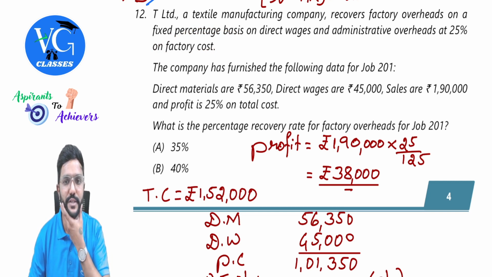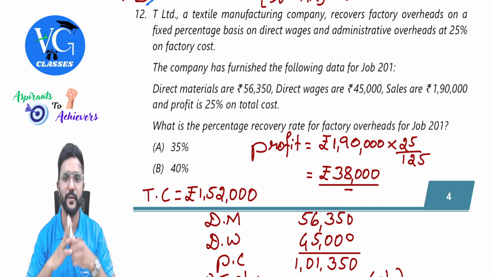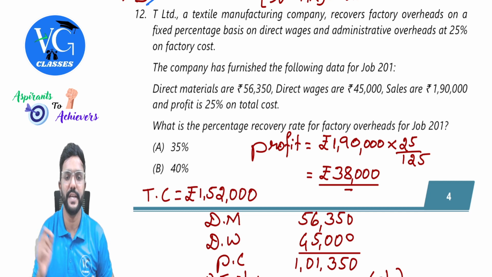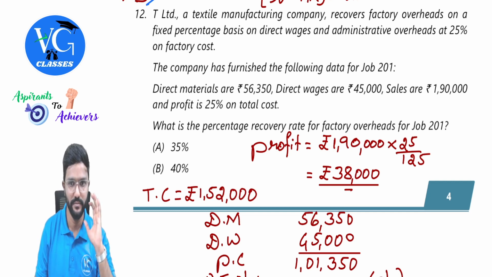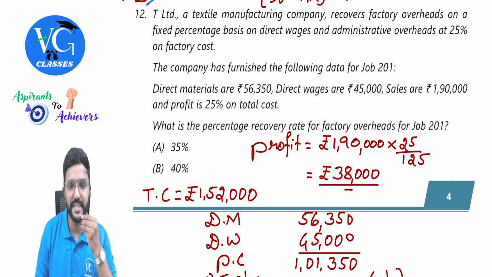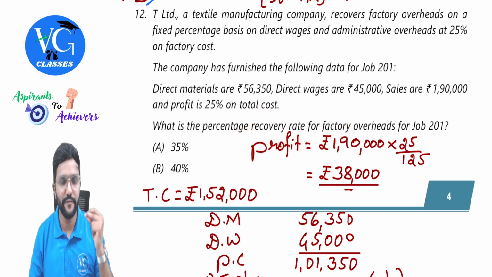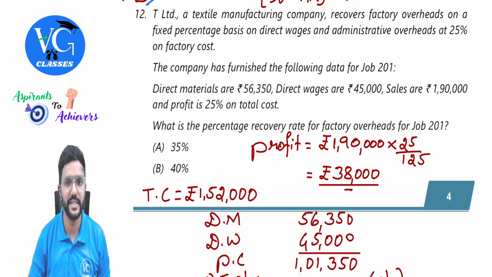The company has furnished the following data for job 201. Direct materials are 56,350, direct wages are 45,000, sales are 1,90,000 and profit is 25% on total cost. Whereas factory overhead and administrative overhead, they have not given the amount. We need to calculate it from the given information. What is the percentage recovery rate for factory overheads for job 201? Okay, they are asking the percentage. From the given information, what all we can derive, we will just see it.